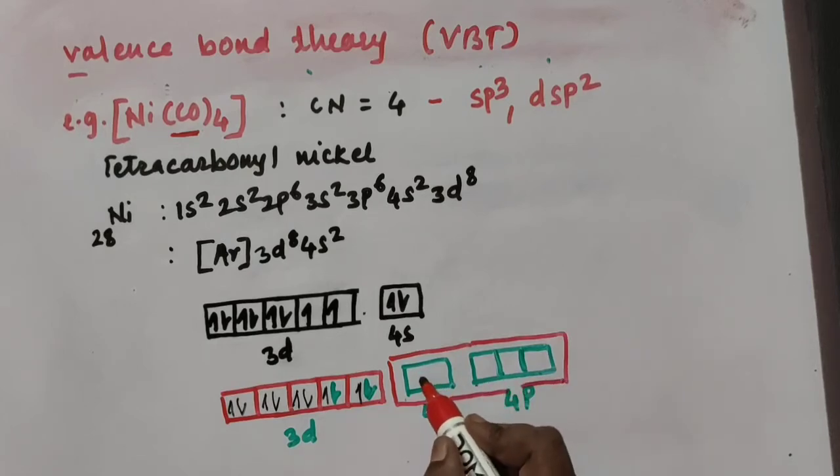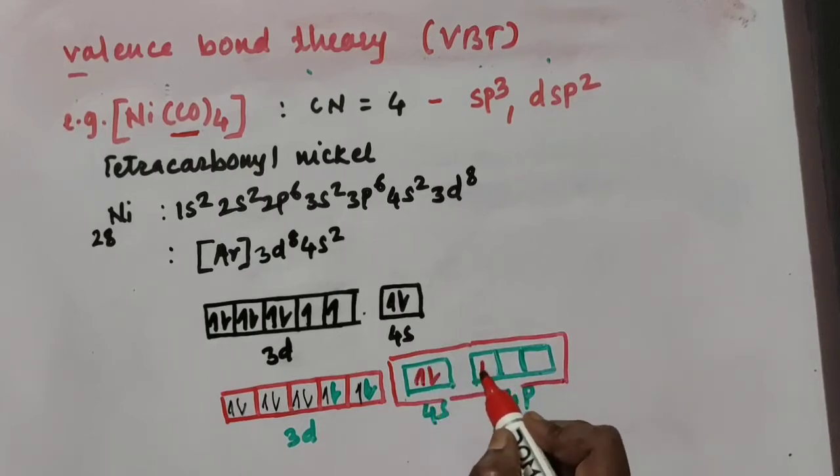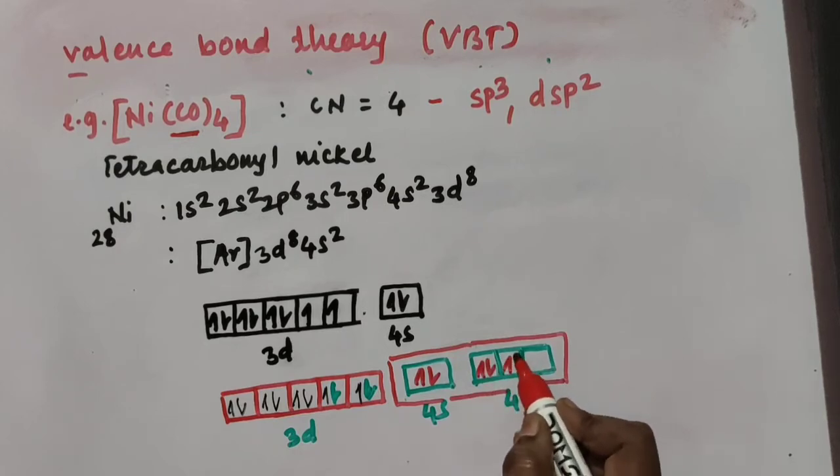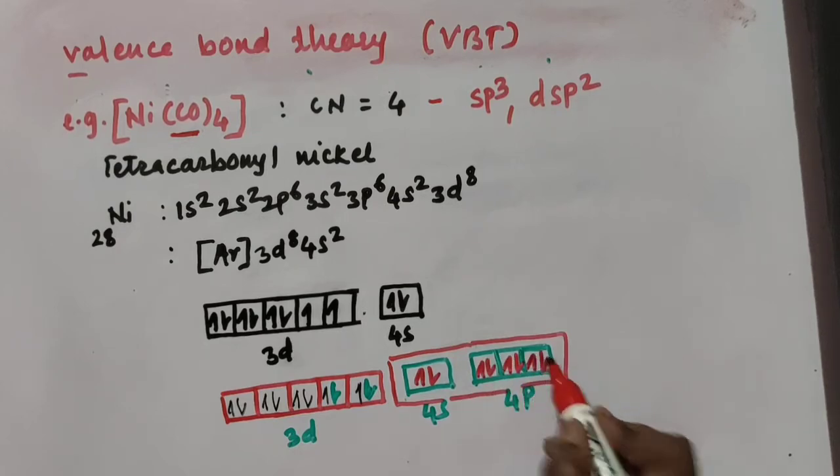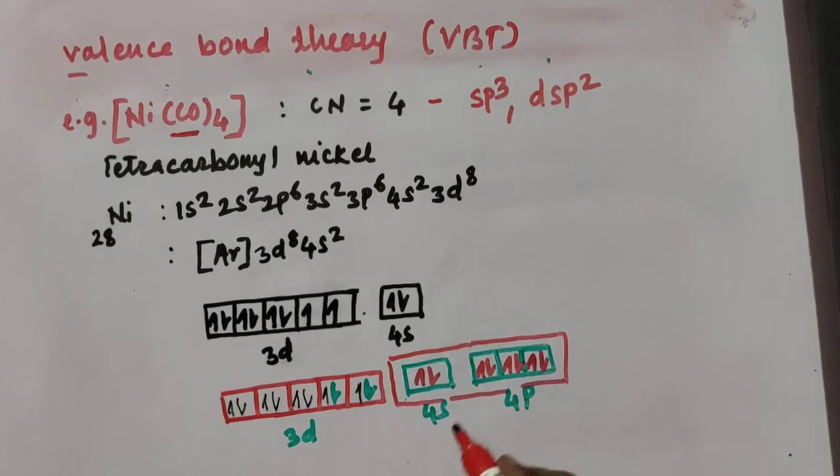sp3 hybridization. So here the CO use these 4 orbitals and place their electrons in the 4s and 4p orbitals. The hybridization is sp3. I'll write here sp3 hybridization. So this is your Ni(CO)4 compound.